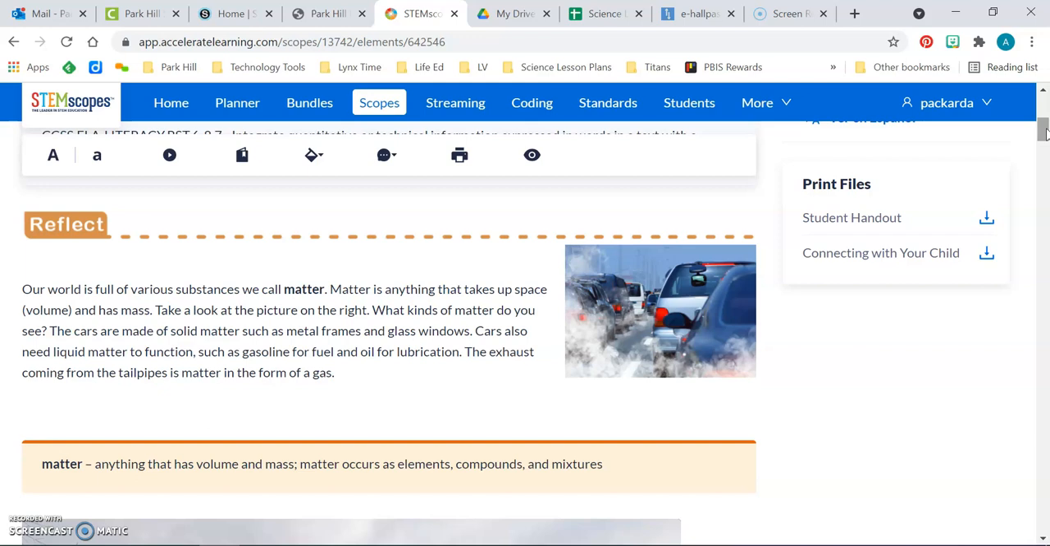The cars are made of solid matter such as metal frames and glass windows. Cars also need liquid matter to function, such as gasoline for fuel and oil for lubrication. The exhaust coming from the tailpipes is matter in the form of a gas.